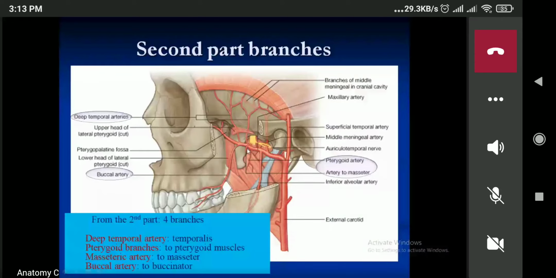Now you can compare the branches arising from the second part of the maxillary artery with the branches arising from the mandibular nerve. What came from the anterior division of the mandibular nerve?